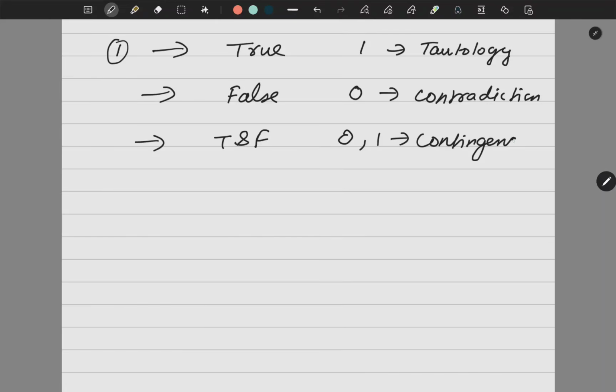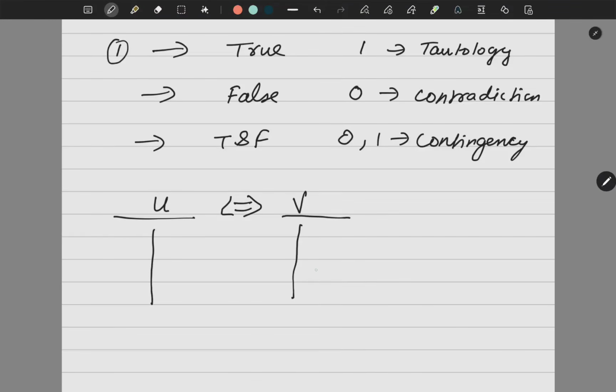So usually they give the questions: show that it is a tautology, show that it is a contradiction, show that it is a contingency, and one more thing which they can ask is logically equivalent. They will give a big proposition here, they will give a big proposition here. What you have to do, write down its truth value, write down its truth value.